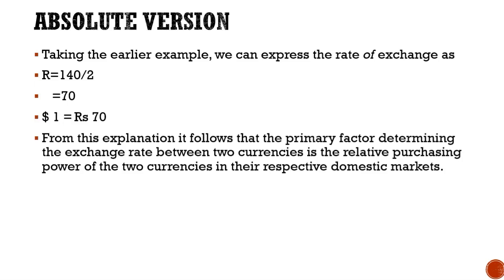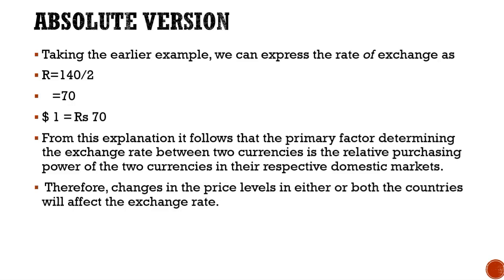From this explanation, it follows that the primary factor determining the exchange rate between two currencies is the relative purchasing power of the two currencies in their respective domestic markets. Therefore, changes in the price level in either or both of the countries will affect the exchange rate.